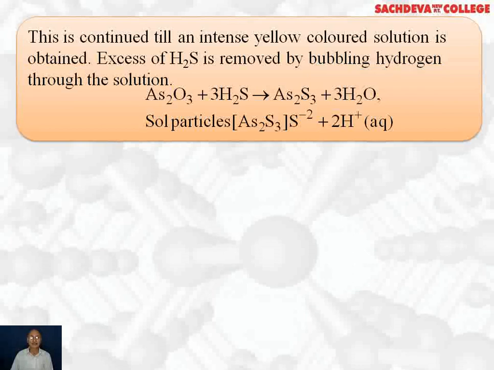The reaction taking place is arsenous oxide As2O3 plus 3H2S gives you arsenic sulfide As2S3 plus 3 water. Now excess of sulfide ion gets adsorbed on the arsenic sulfide sol, and a colloidal solution of arsenic sulfide, which is negatively charged, is obtained.